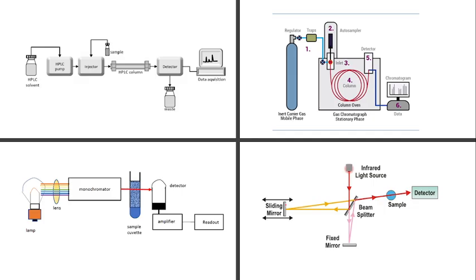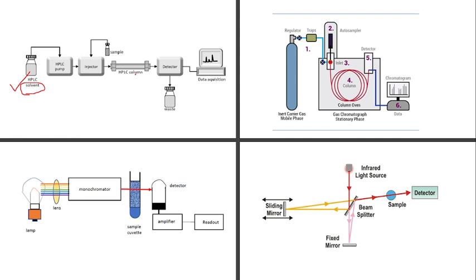Some of the working images I have given here for the instruments we have discussed so far. This one is about the HPLC. As we discussed, HPLC is high performance liquid chromatography. Mainly it uses liquid samples. Here we are passing the solvent through the HPLC pump. The mobile phase is the solvent here. The mobile phase is a substance which is going to carry our sample. The sample is dissolved in a solvent, a liquid one. The solvent is getting pumped into the column.